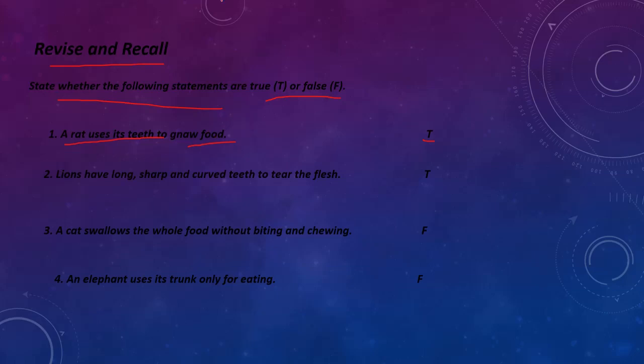We see in the examples in the gnaw category, a rat is used to gnaw food. The second statement is: lions have long, sharp and curved teeth to tear flesh. Is this a correct statement? Your time is 10 seconds.